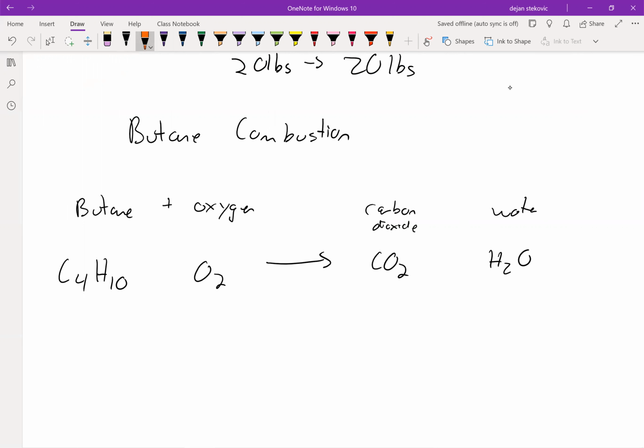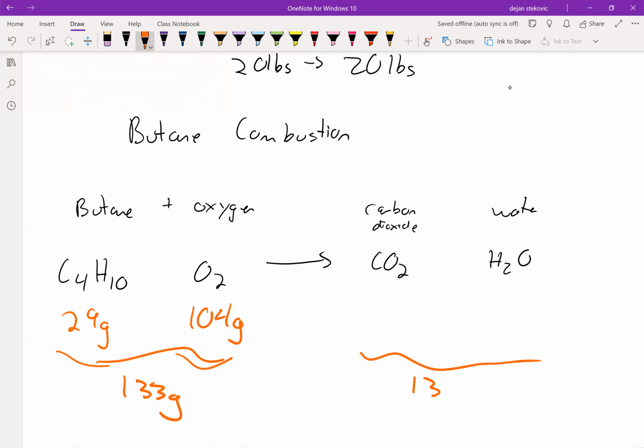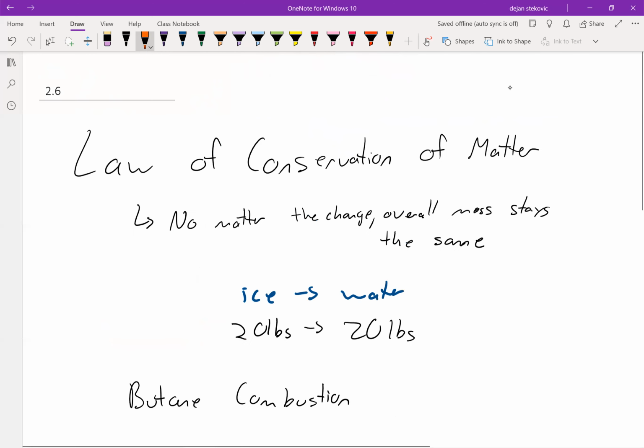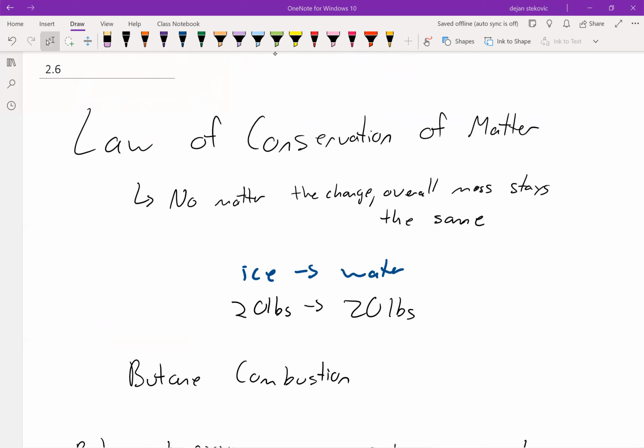So for example, if we have 29 grams of butane, combine it with 104 grams of oxygen, that's a total of 133 grams. Since we have 133 grams on the left, we have to have 133 grams on the right because all of our matter has to be conserved. In this case, we'll end up with 88 grams of CO2 and 45 grams of water, but overall, the law of conservation of matter states that no matter the type of the change, the overall mass must stay the same.